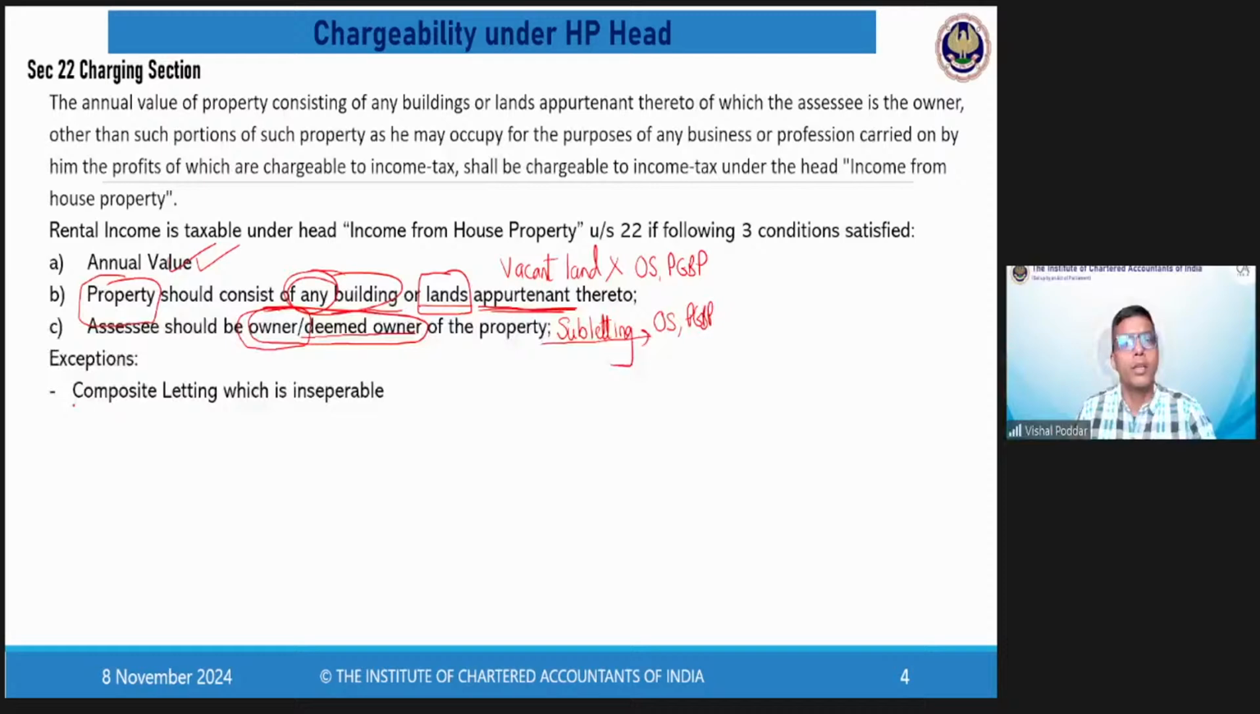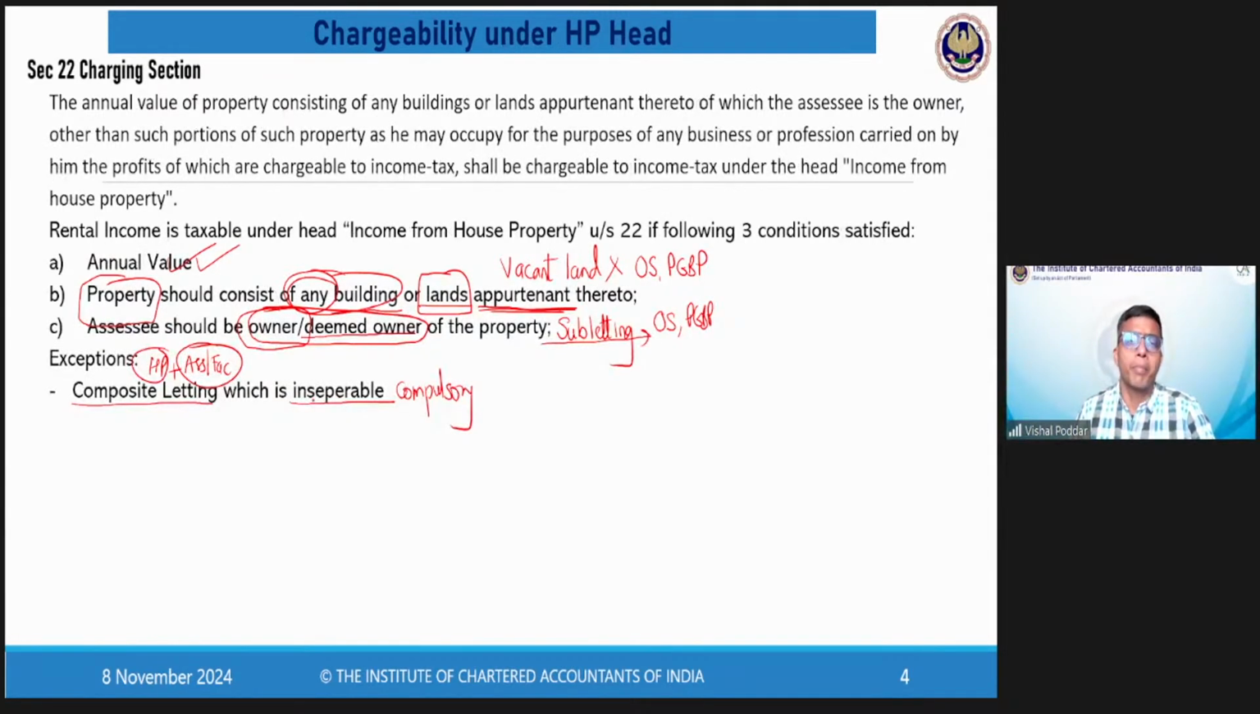In this, the first category is composite letting. Composite letting means along with your house property, some assets or facilities are also given on rent. That is the meaning of composite, and the meaning of inseparable is that giving both these things together is compulsory by your contract. It is not optional. It is not your choice whether to give it or not, but that is a requirement, that is a demand. And if that is the case, it is called inseparable.